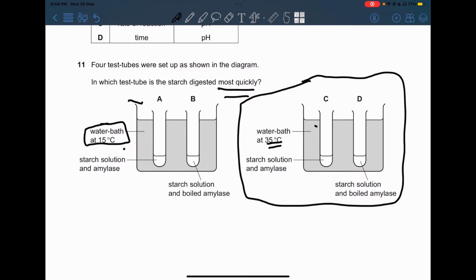Now, the starch solution and amylase are not boiled like here. They're saying that this amylase is actually boiled, which means it's denatured, because when you boil the enzyme, it becomes denatured, so the active site changes and the substrate will no longer fit into its active site. So our answer over here will be C because it's not boiled.